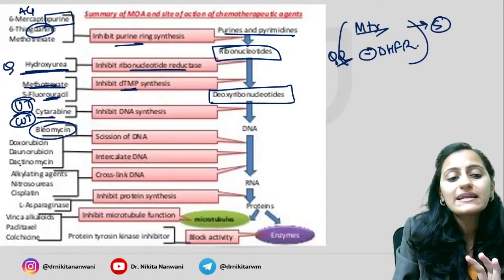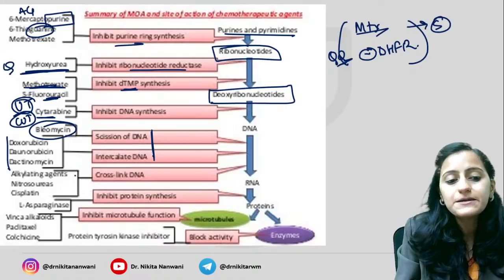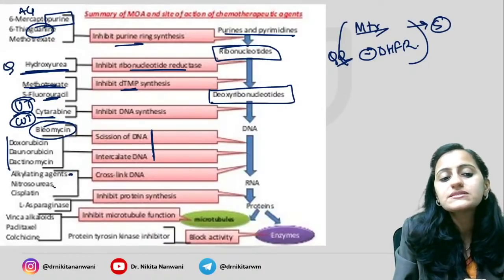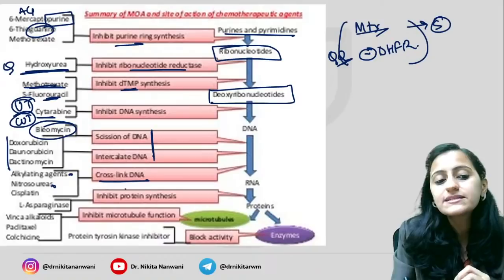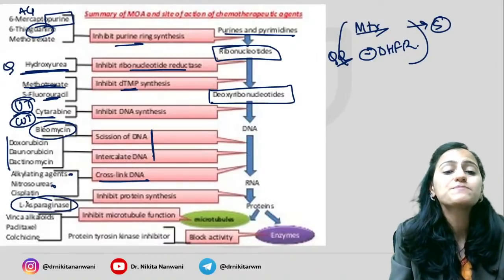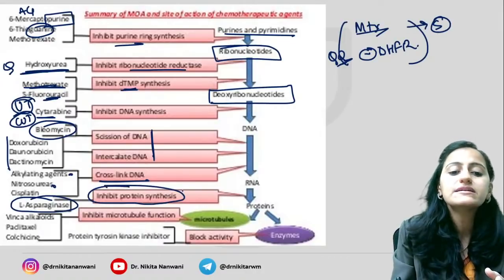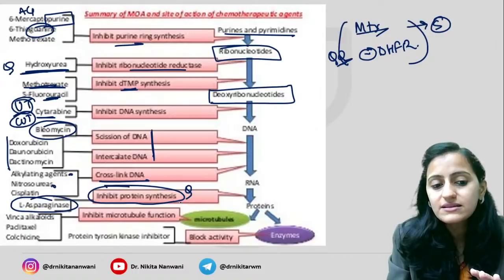Bleomycin, it is your antibiotic. Anthracyclines acting on basically the DNA. Alkylating agents, nitrosoureas, they cause cross-linking of DNA. L-asparaginase, remember it's asparagine, like your amino acid, which is required for proteins. So it inhibits the protein synthesis.